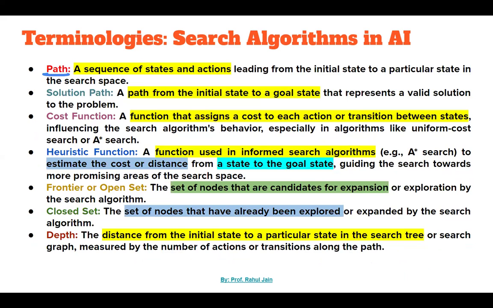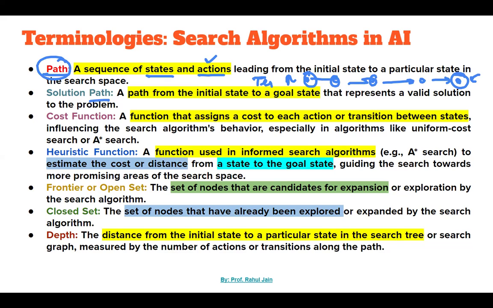Thereafter, path: a sequence of states and actions. Path is nothing but a systematic sequence of states or actions needed to reach from the initial state to the final state. Let's say we will be here, here, here, and here, and it would be our final goal. Let's say you want to make tea. The initial state is get some milk, add some tea leaves, add some masalas, add some sugar, and then your tea would be ready, right? So that is a sequence of states or actions.